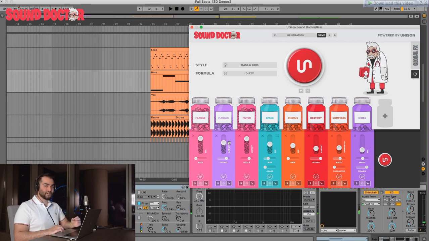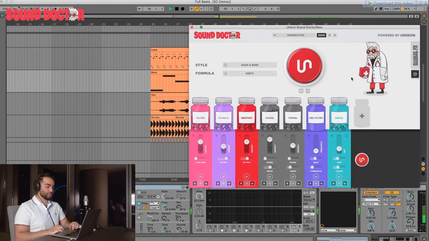So as you can see, it's got that flange sound. It's got some mangle for some fatness, cut off some of the top end. And it does this all by itself. I didn't have to do any of this. And if you didn't like it, you can go do it as many times as you want.